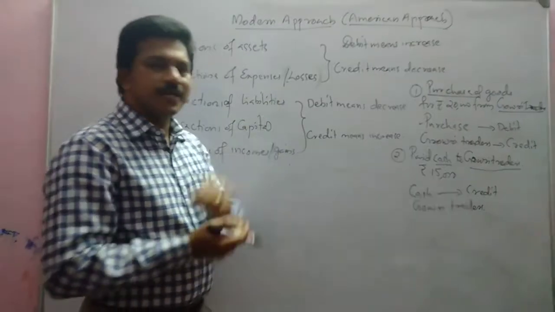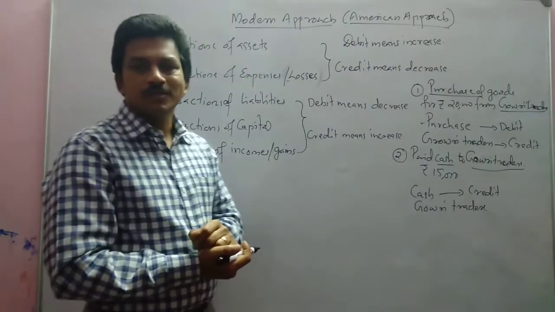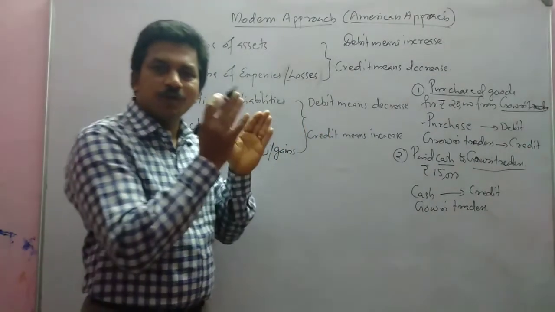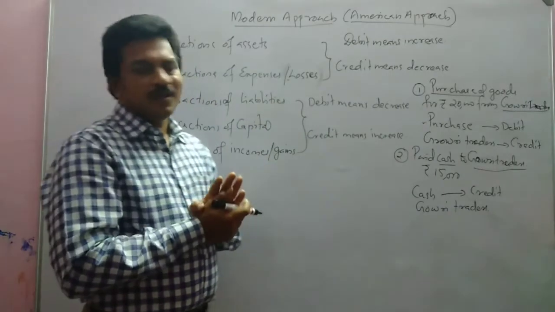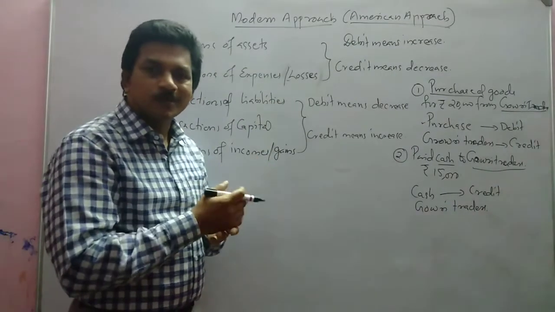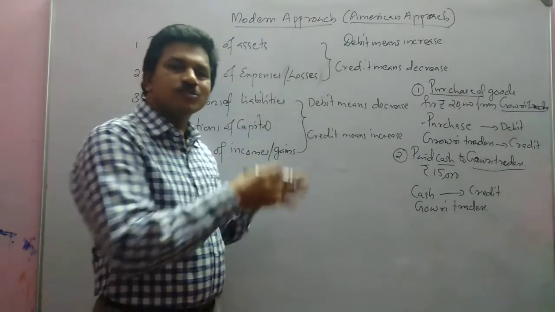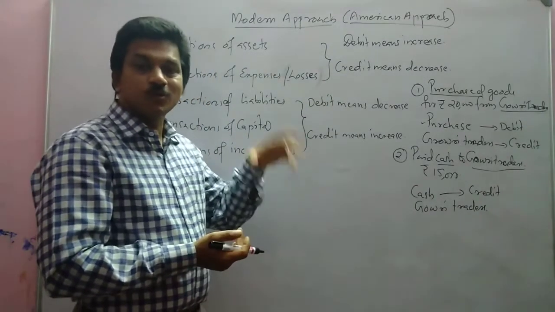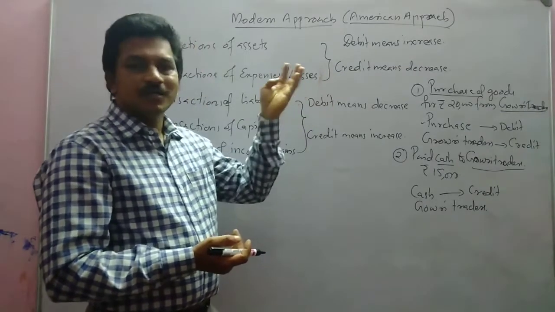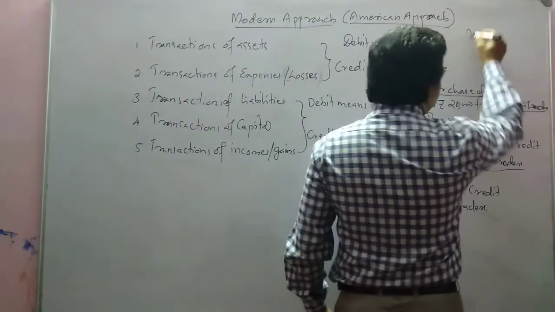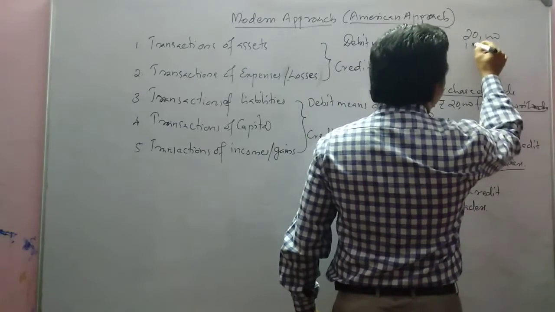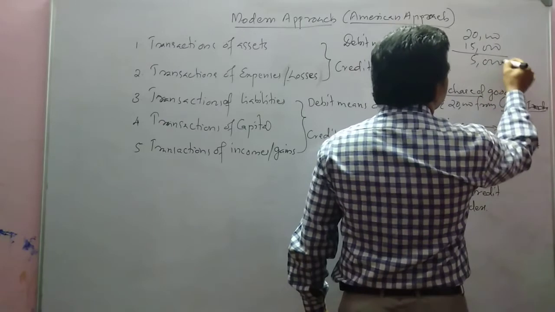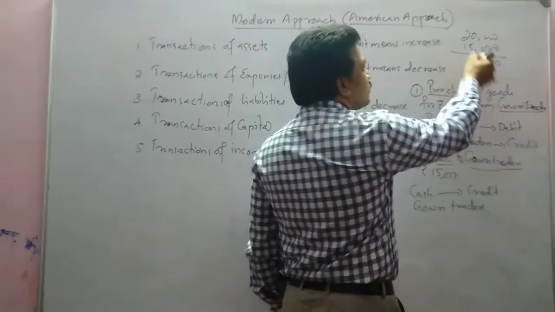And what happened to Gauri Traders? They are our liability. We had to pay 20,000, and out of that 20,000, now 15,000 is paid. Now the liability became 5,000.